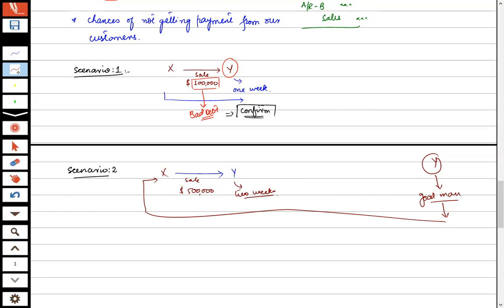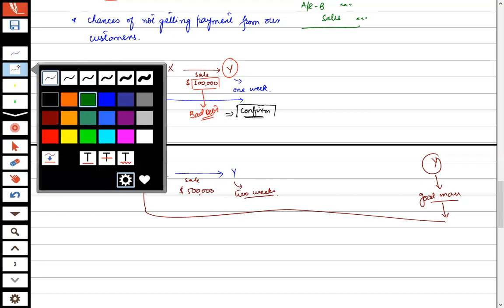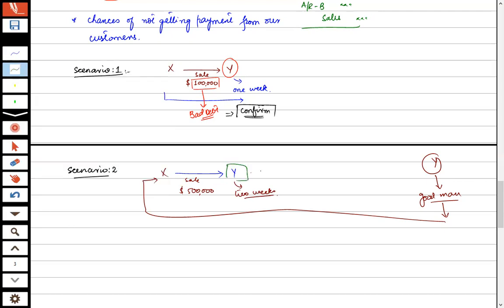But in this case, what will happen? The moment Mr. Y leaves the premises of Mr. X, Mr. X will start thinking, according to his previous record, that Y may not pay again, or Y may not pay half of the amount, or Y may not pay some percentage of the amount.